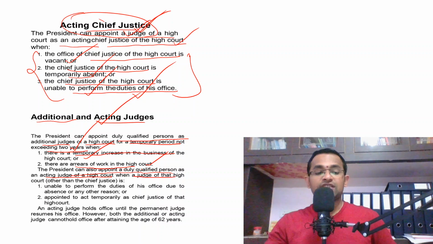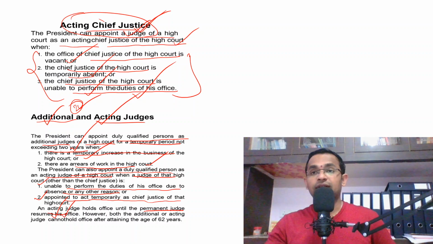So when a judge of that high court is unable to perform the duties of his office due to absence or any other reason, or is appointed to act temporarily as chief justice of that high court, an acting judge is appointed. Am I making sense? An acting judge holds office until the permanent judge resumes his office, whereas in case of an additional judge, the tenure is fixed at 2 years. In case of an acting judge, he holds office until the permanent judge resumes his office.